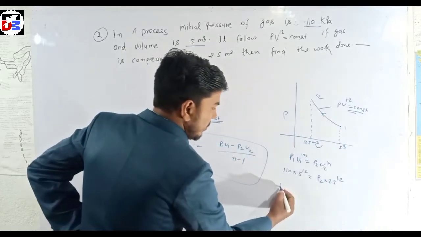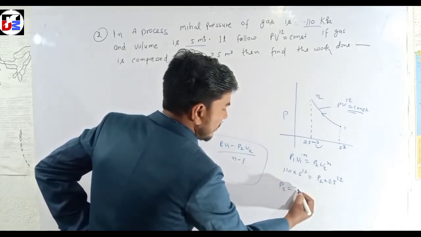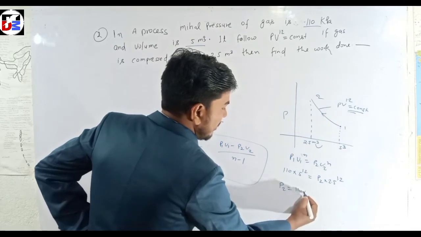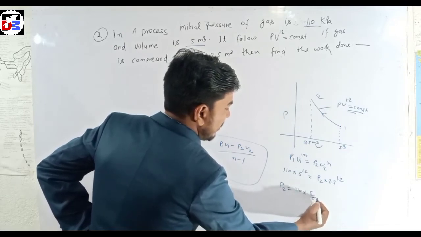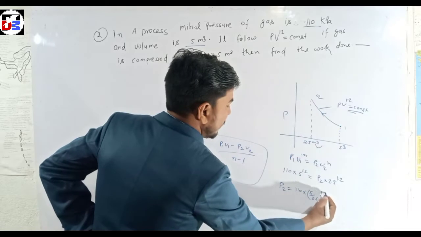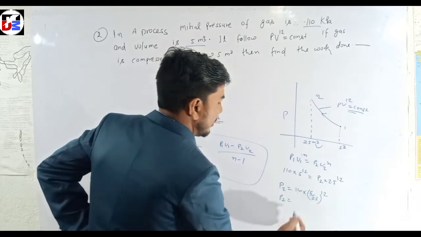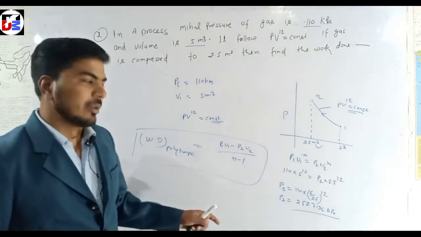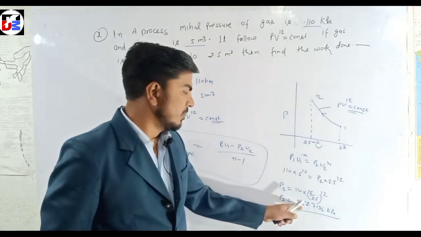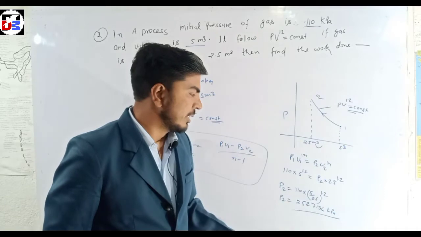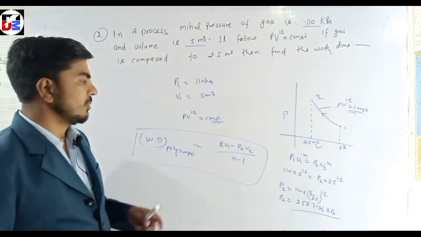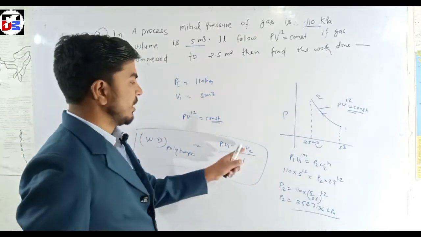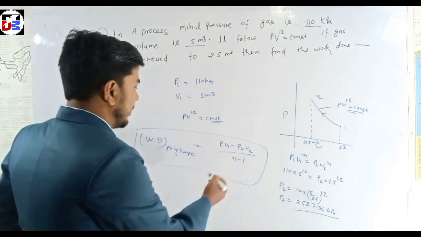Now P2 equals 110 into (5 upon 2.5) to the power 1.2. Now calculate the P2 value. For P2 we get 252.7136 kPa.